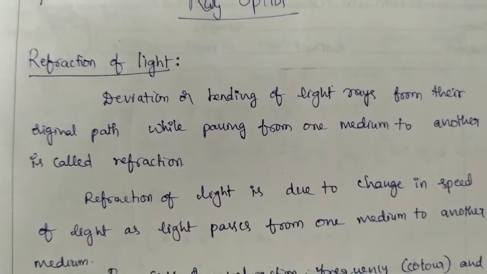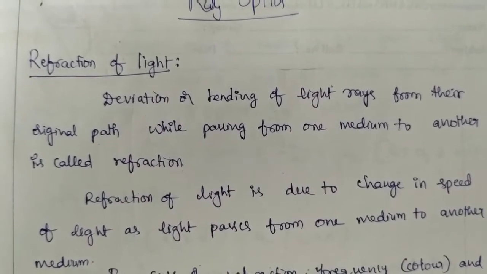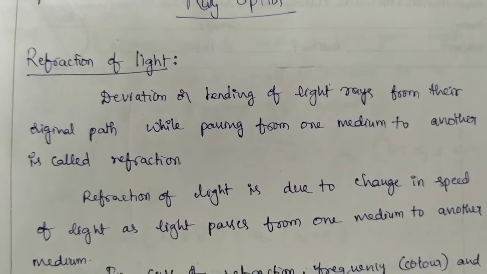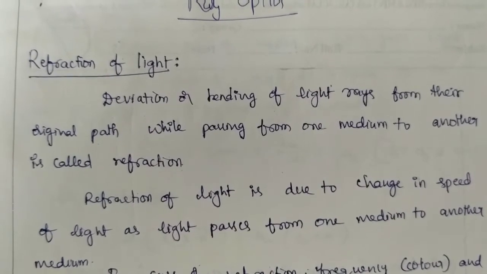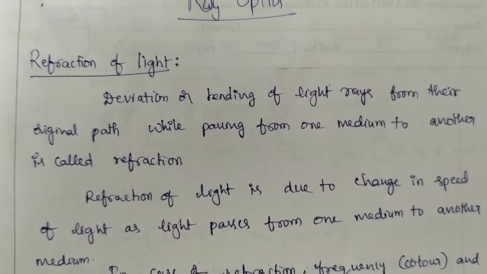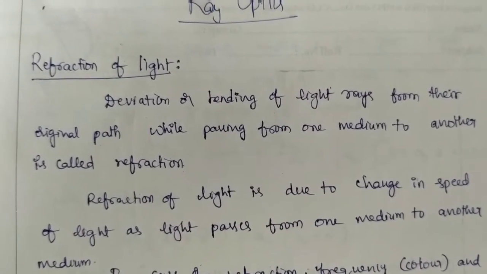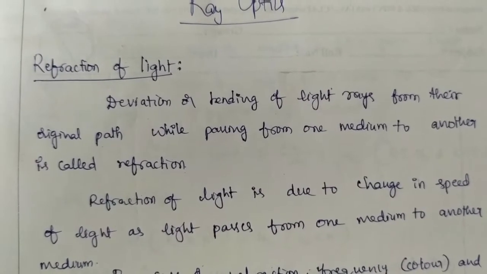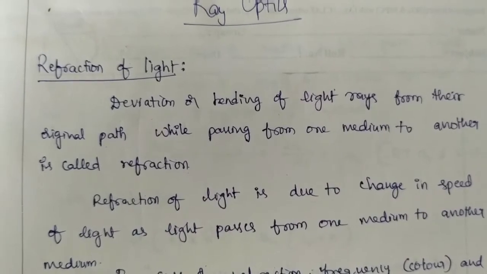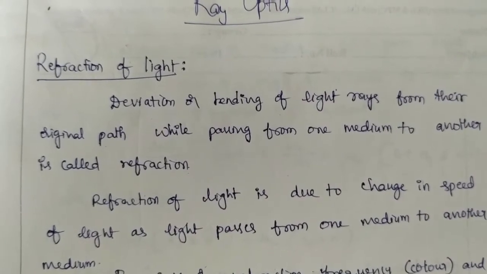The path is called a ray of light, and a bundle of such rays constitutes a beam of light. That means in ray optics the ray nature of light is taken. That means light travels in a straight line path.